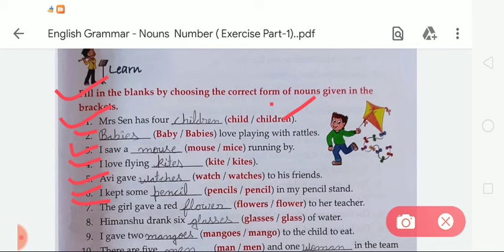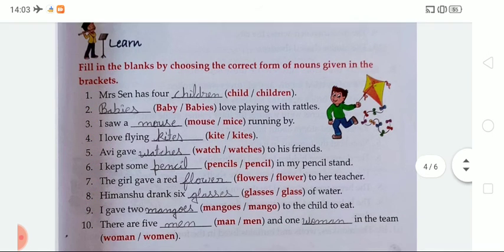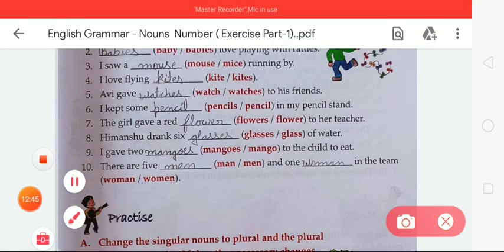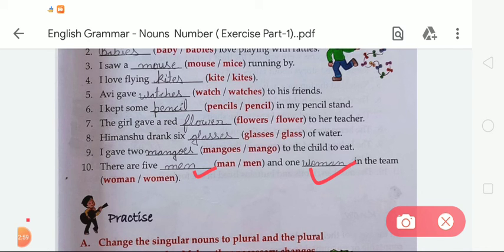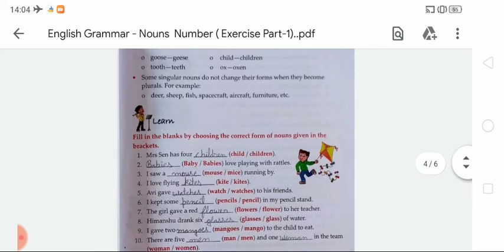Seventh is the girl gave a red flower or flowers to her teacher. So here we have to write flower. Okay. Now number 8, Himanshu drank 6 glass or glasses of water. So here we have to write the plural form, that is glasses. Okay. Now number 9, I gave 2 mango or mangoes to the child to eat. So here we have to write mangoes. Okay. Now 10th is there are 5 man or men and 1 dash in the team, woman or women. So students, in the first blank we have to write men and in the second blank we have to write woman. Okay, so like this we have to complete the first exercise of this chapter.